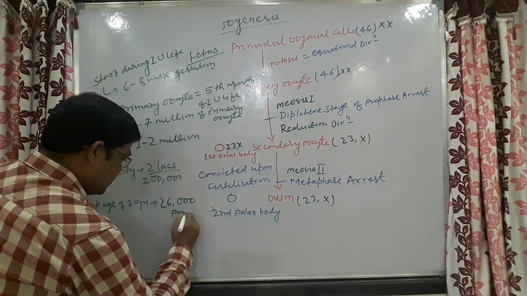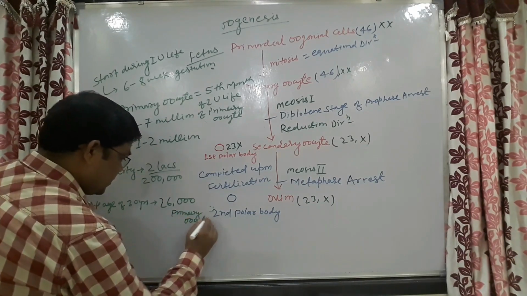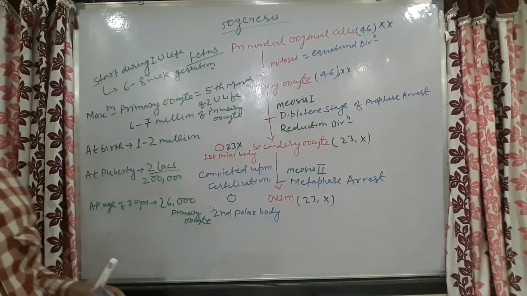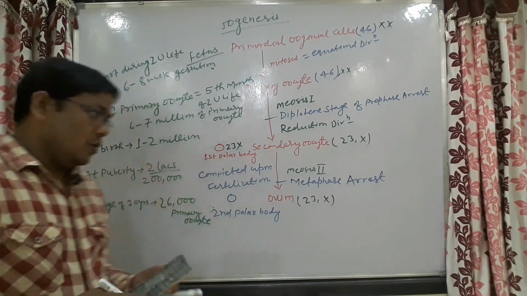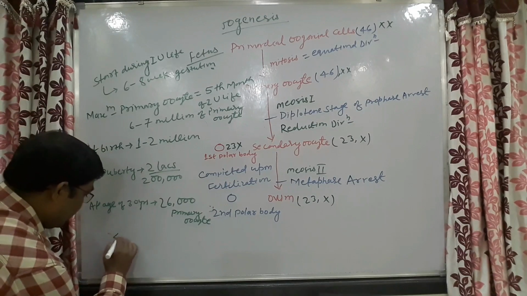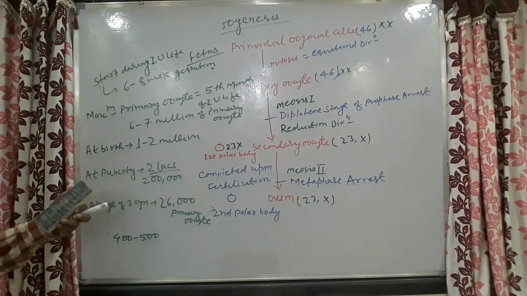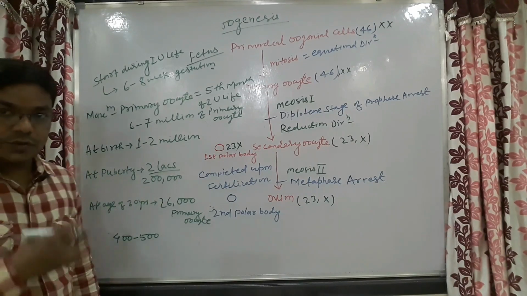During the whole reproductive period of a female, only 400 to 500 of these primary oocytes are going to mature.